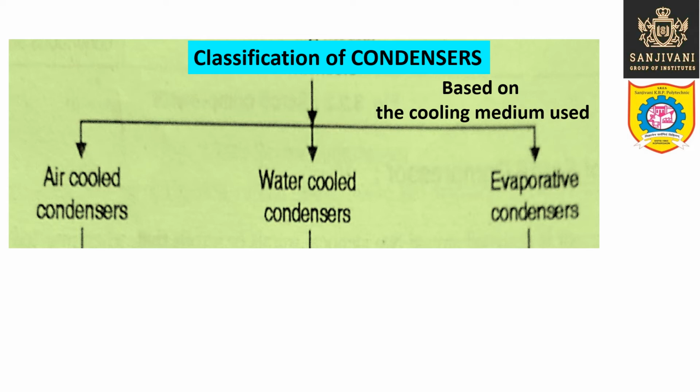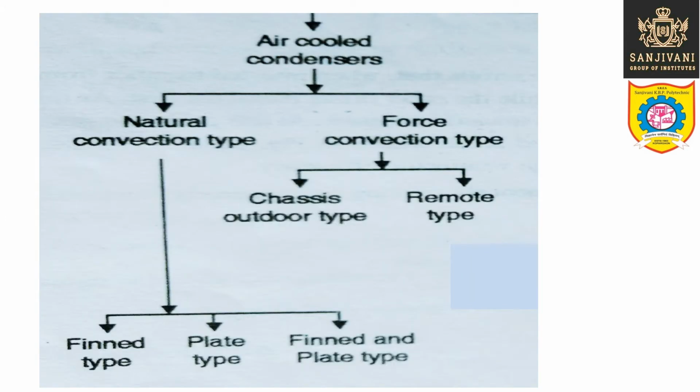But this air, when it comes in contact with the water, some of the water will evaporate and the heat of evaporation is taken from the condenser coil. Ultimately the heat of evaporation is taken from the refrigerant so that the refrigerant gets cooled and it gets condensed into liquid, right? So we are going to study these different types of condensers one by one: air cooled condensers, water cooled condensers and evaporative condensers.